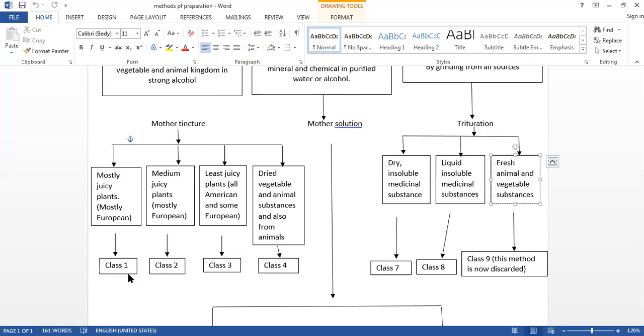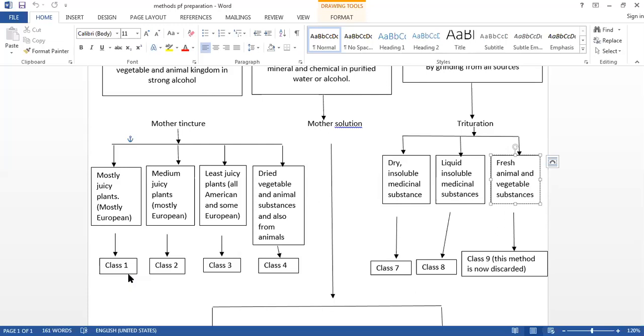So if you want to calculate the drug power, the total amount of mother tincture formed is 2 ml. But how much juice of that particular plant did you take? 1 ml, and you added 1 ml of solvent. So only 1 ml in it is drug substance. So the drug power will be 1 out of 2, that is 1/2. That means your total mother tincture is 2 ml, but of that 2 ml only 1 ml is drug substance.